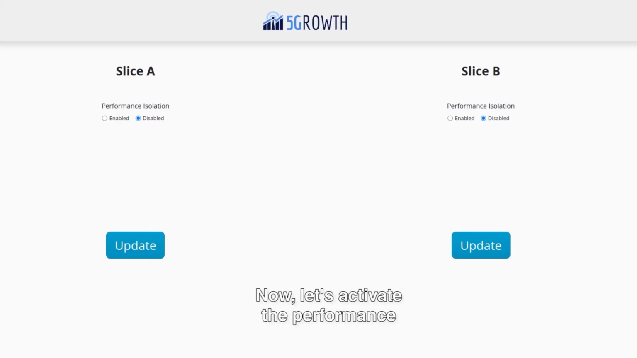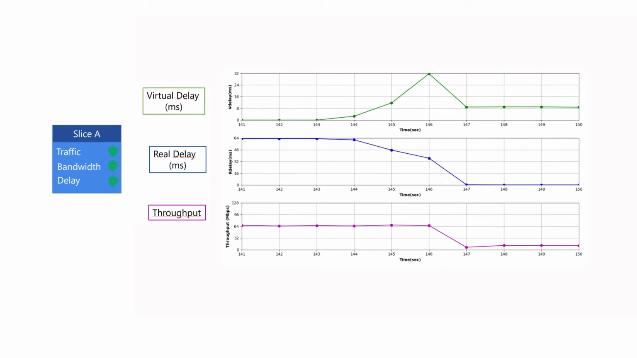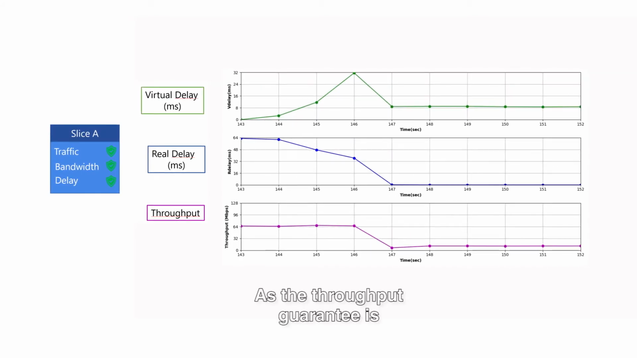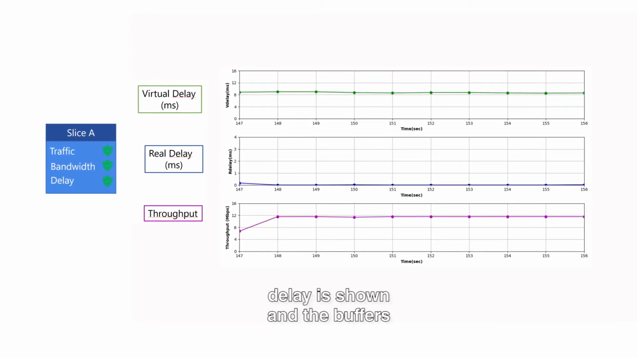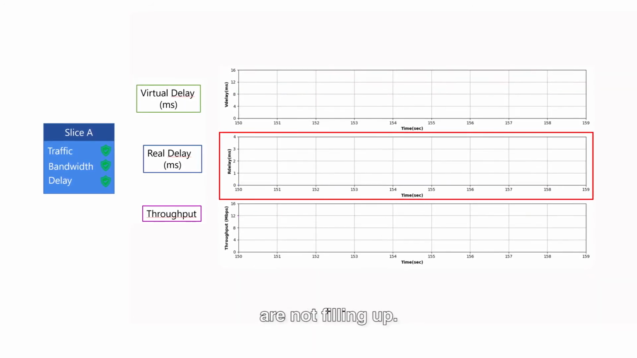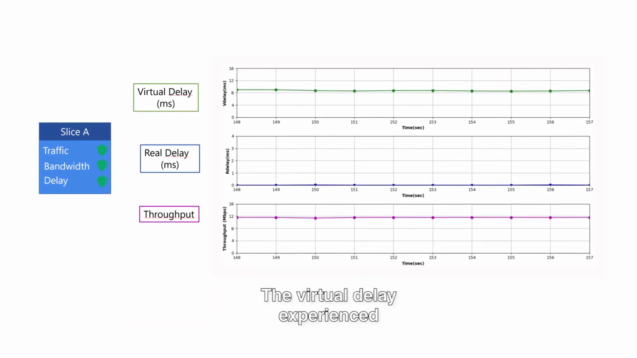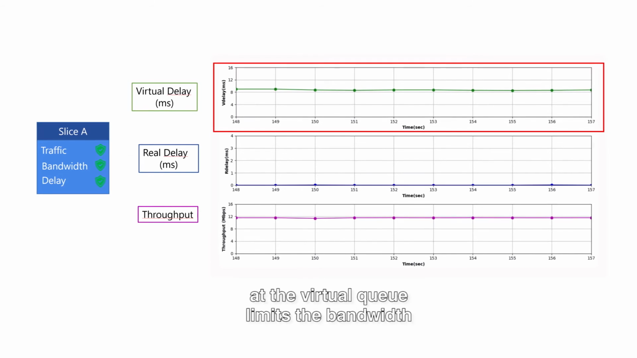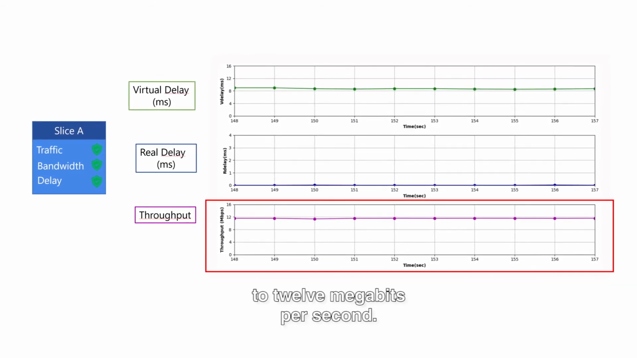Now, let's activate the performance isolation in one slice. It is configured to guarantee 12 megabits per second and 10 milliseconds delay. As the throughput guarantee is below the maximum capacity, 0 real delay is shown and the buffers are not filling up. The virtual delay experienced at the virtual queue limits the bandwidth to 12 megabits per second.